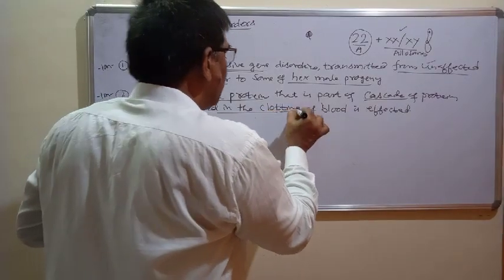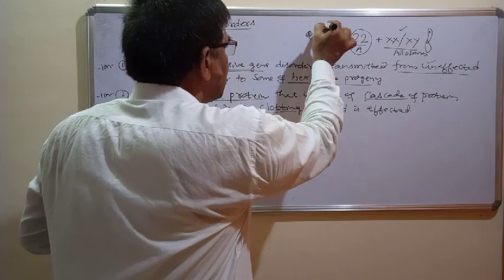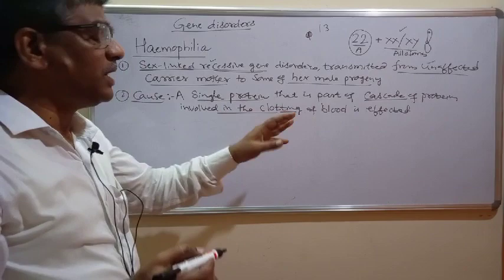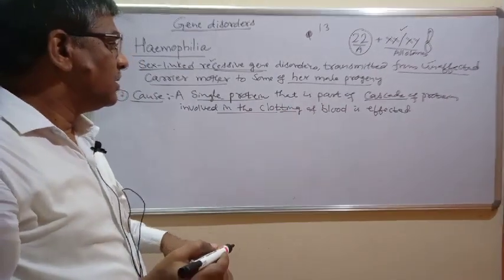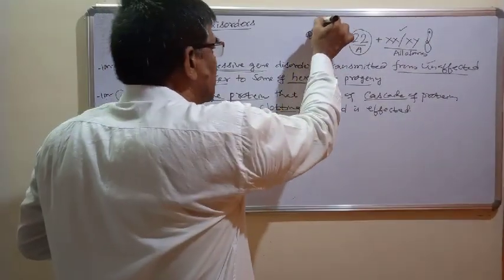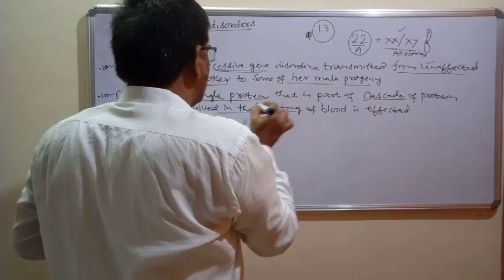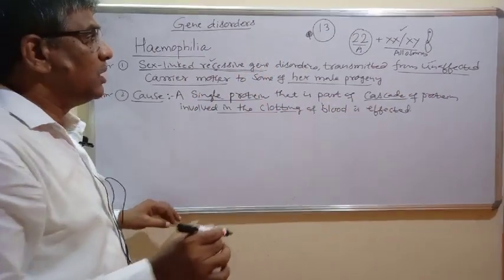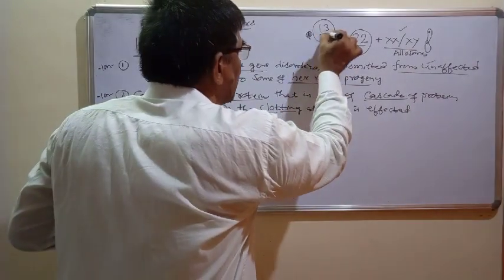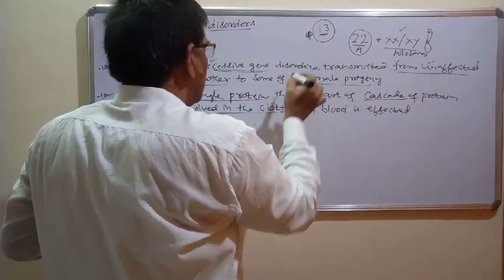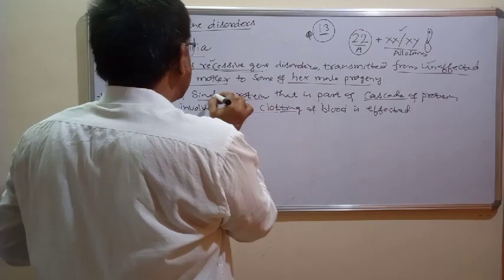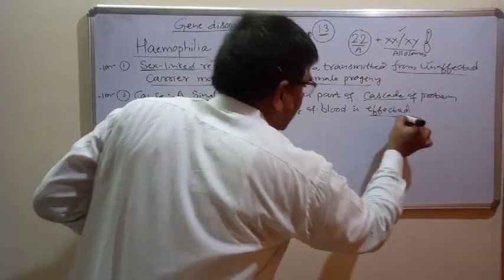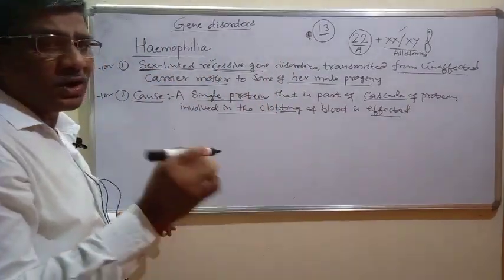For clotting of blood, it requires a number of proteins. Nearly 13 different proteins are required in the clotting of blood. This group of proteins involved in the process of blood clotting is called a cascade of proteins. Among this cascade of proteins, a single protein is affected, or it is not formed.